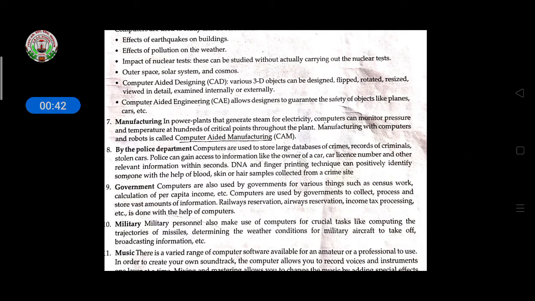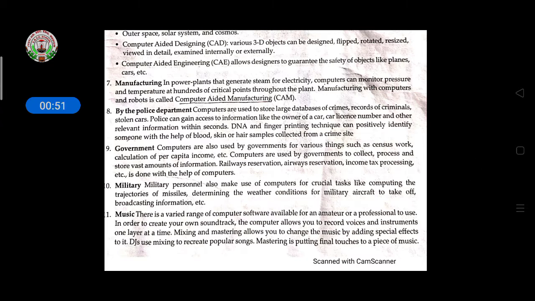These are the different uses. Then CAD, computer aided designing, is used with different designs. Then for manufacturing, in a power plant, generators generate steam for electricity. Computers can monitor pressure and temperature at hundreds of critical points throughout the plant. This is how computers are used for manufacturing.